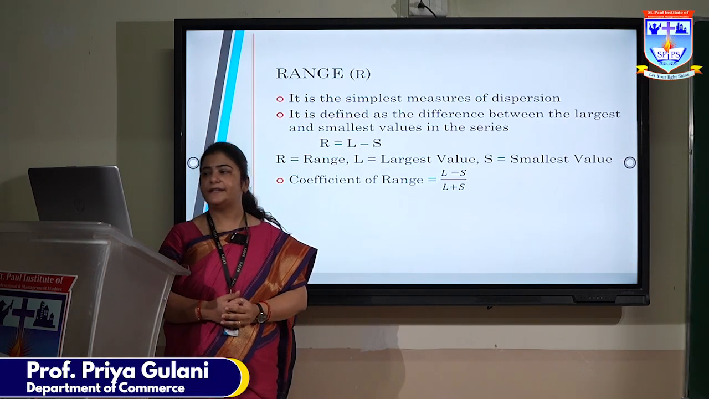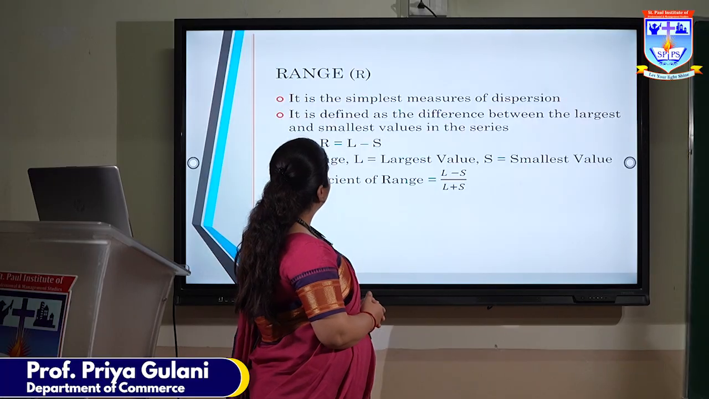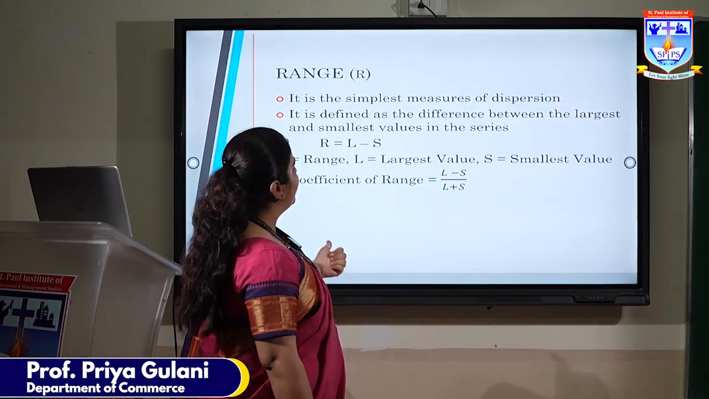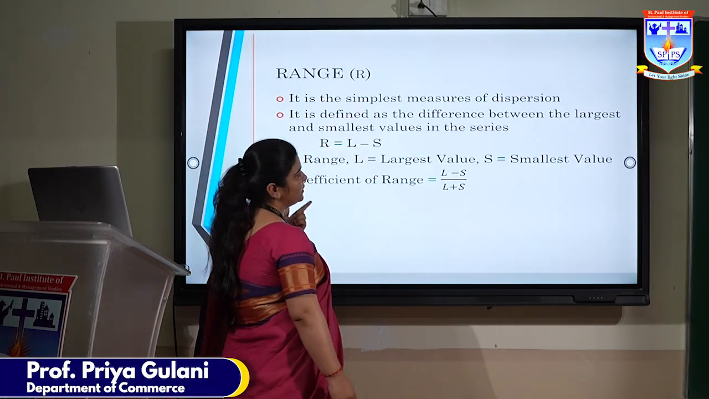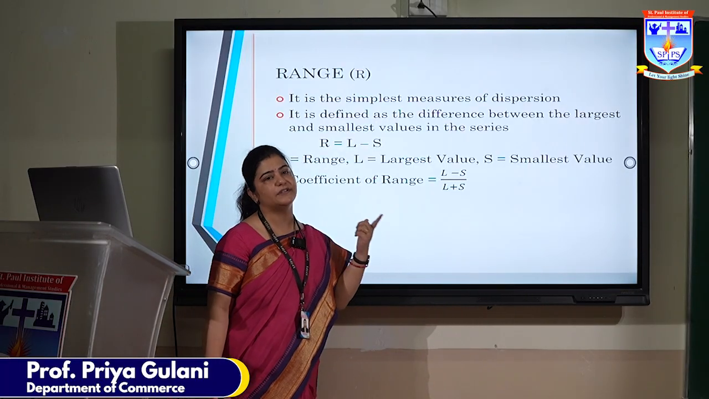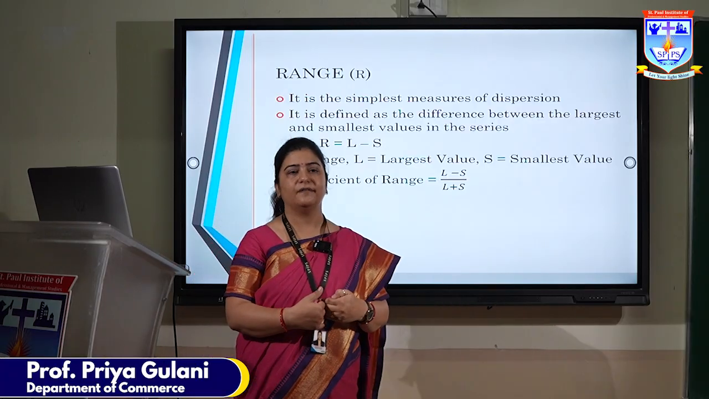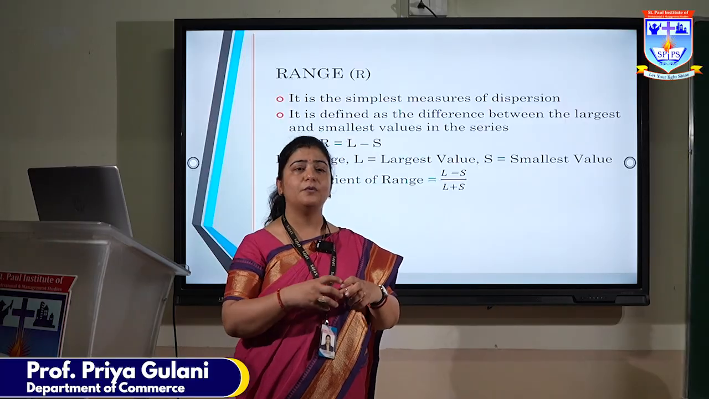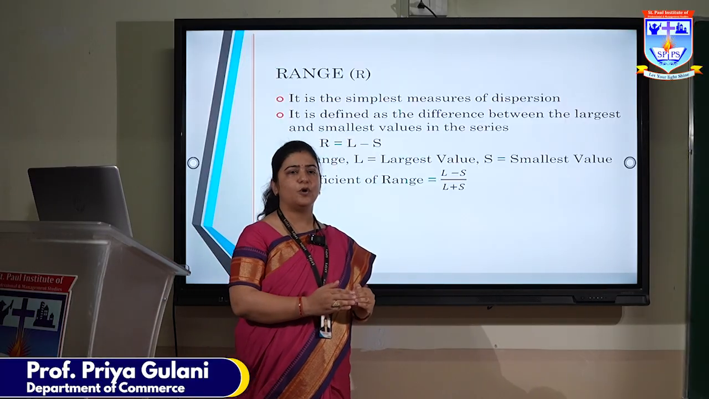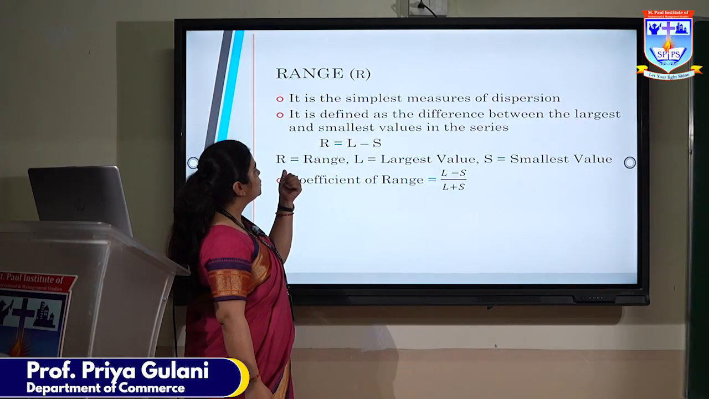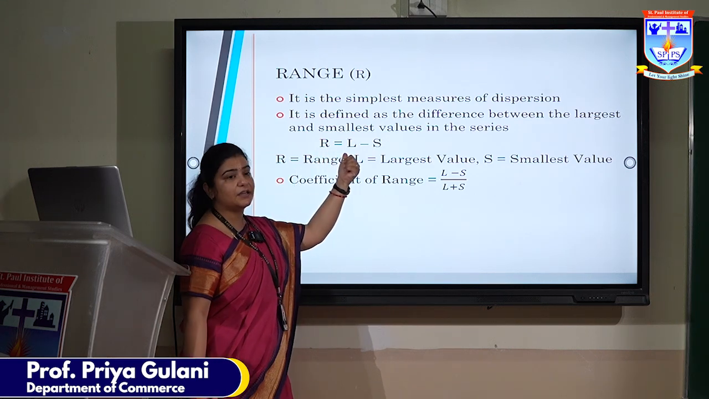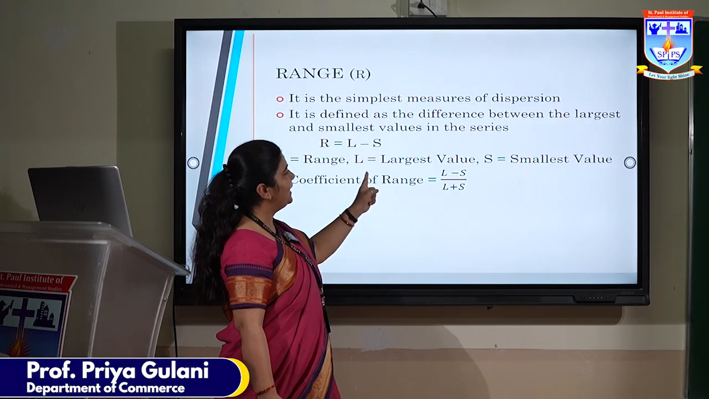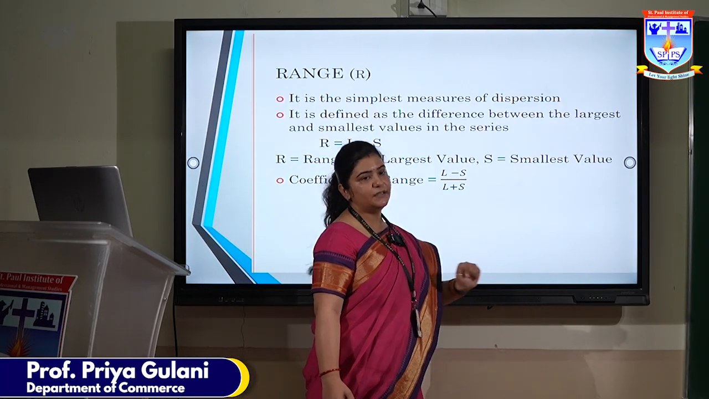Let us first understand what is range. It is the simplest measure of dispersion. It is defined as the difference between the largest and the smallest values in the given series. So whatever data we obtain, we first of all find out which is the largest value and which is the smallest value, and on the basis of the largest and the smallest value, we determine the range. So the formula for range is R equals L minus S. R stands for range, L is the largest value and S is the smallest value.